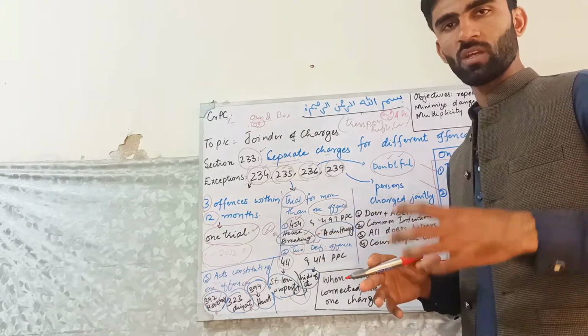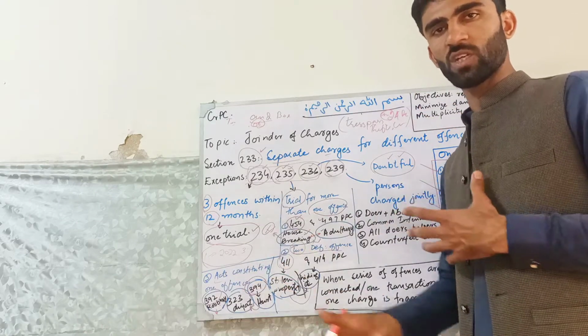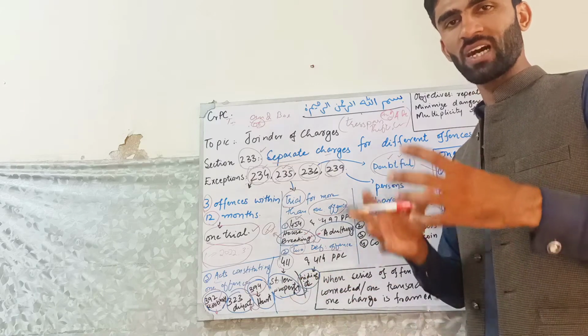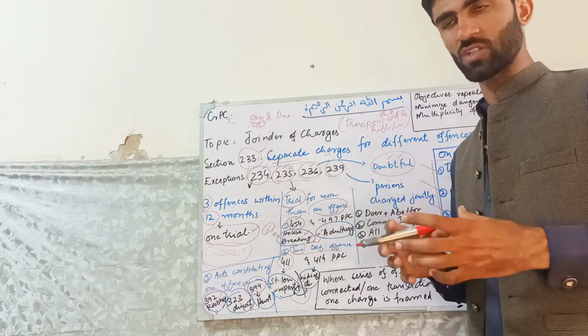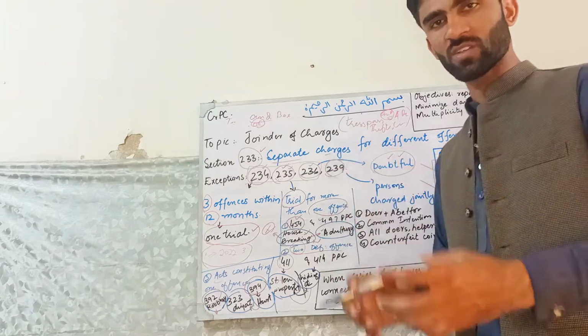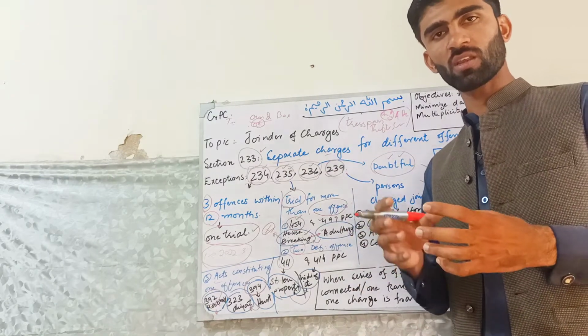It will not be that for A there should be a different trial and different charge, for B a different charge, and for C a different charge. No, they will all be treated under the same charge. It was the same offense in the same transaction, so they will also be treated under one trial.